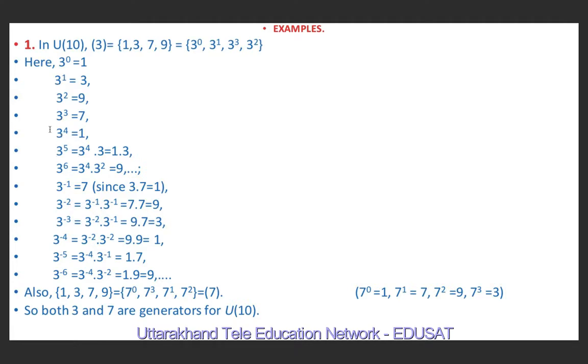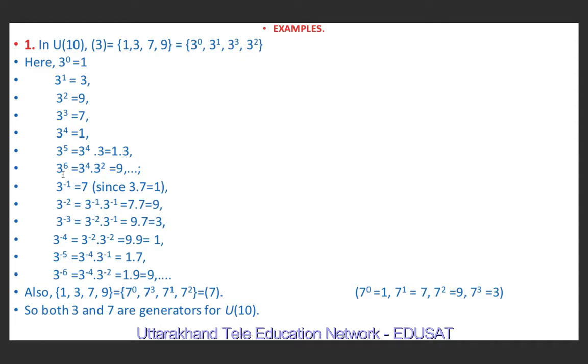Now 3 raised to power 5. Instead of multiplying 5 times, 3 into 3 into 3 into 3 into 3, I have written 3 raised to power 4 into 3 to make the calculation simple. Because we know that 3 raised to power 4 is nothing but 1. So 3 raised to power 4 is 1, into 3. This is 1 into 3 equal to 3. And if we divide it by 10, the remainder is again 3.